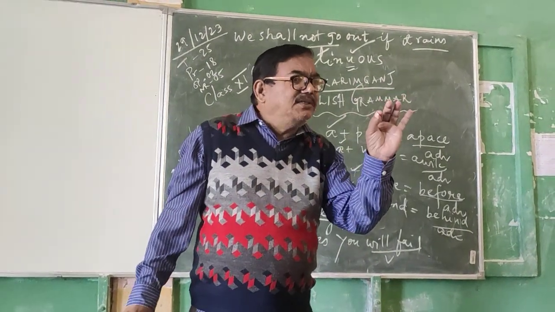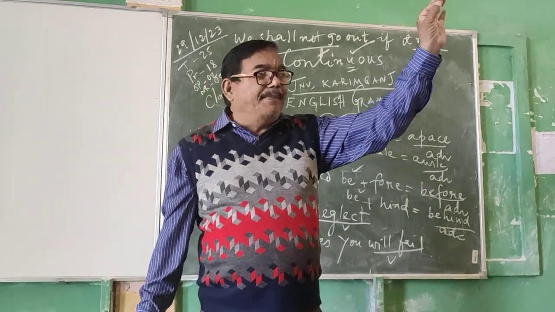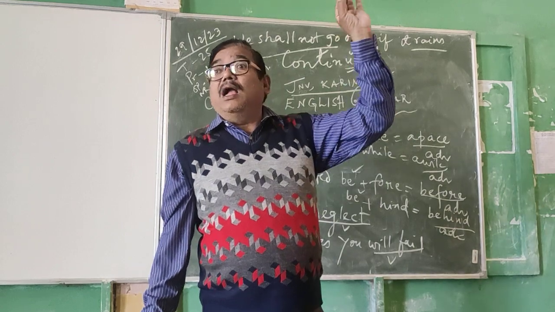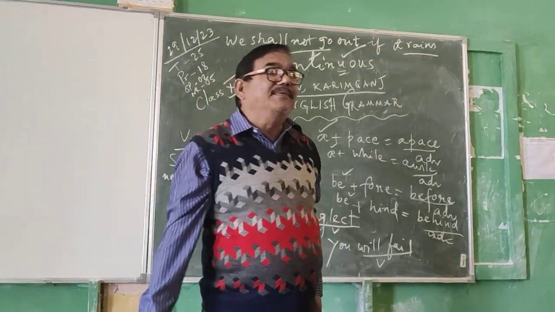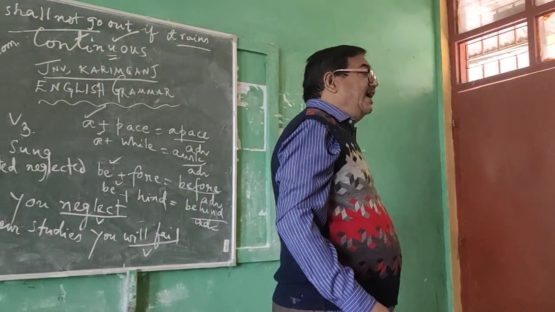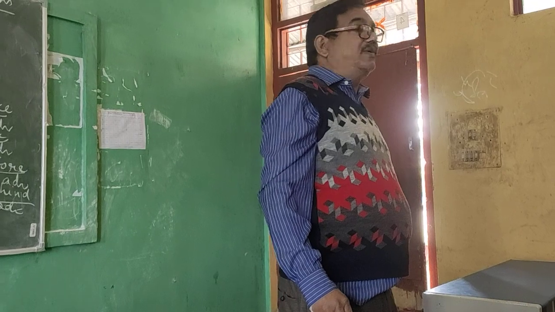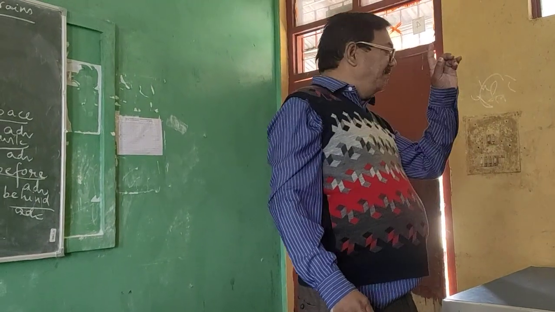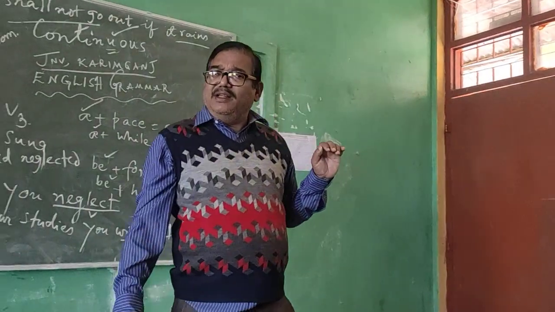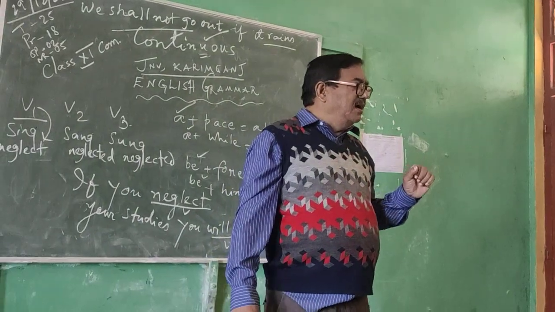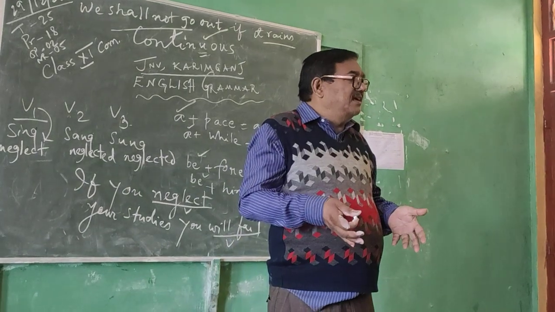If any action started in the past, the action continued in the past, and the action is still continuing in the present, then the verb is in the present perfect continuous tense. Say, he has been suffering from fever for 5 days. The fever started 5 days ago. The action started in the past. 3 days ago also he had fever. 2 days ago also he had fever. The action continued in the past, and still he has fever.